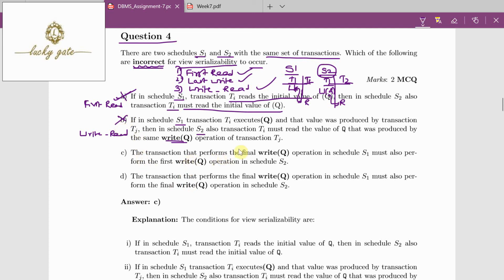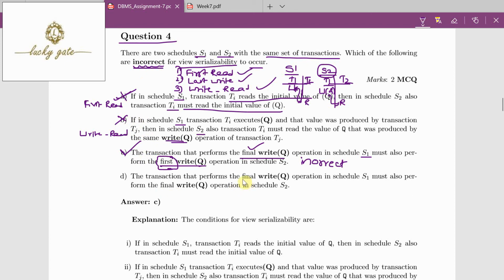Option C says the transaction that performs the final write of Q in schedule S1 must also perform the first write. Here this is incorrect. Why? Because here it is talking about first write, but it should be final write. It is given as first write. This is an incorrect statement. Because it is incorrect, option C is the right answer, because the question is about the incorrect statement.